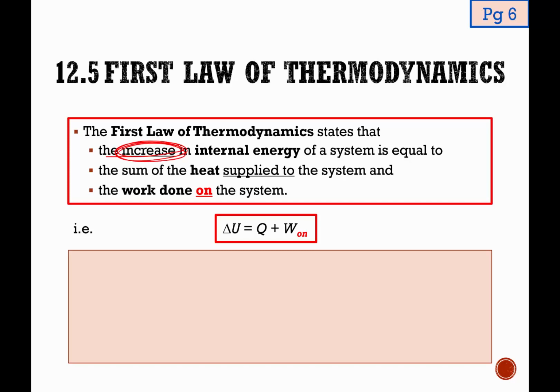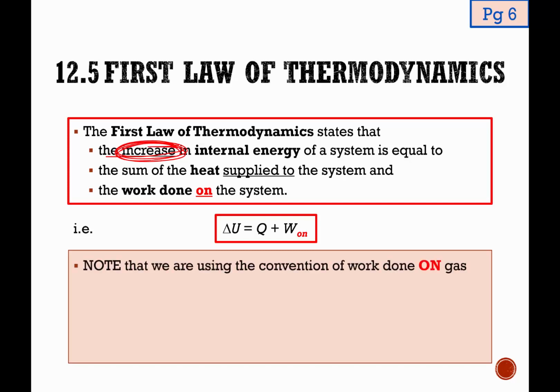So this is the part that I want you to clearly know what you are actually writing when you are writing the equation. Delta U equals Q plus W. In terms of a written answer, delta U must refer to the increase in internal energy. Also take note that we are using the convention of work done on the gas.